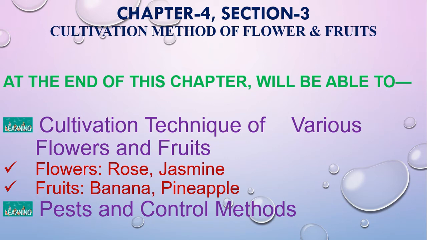Chapter 4, Section 3. The section name is Cultivation Method of Flowers and Fruits. Today, we will be able to understand the cultivation technique of various flowers and fruits, such as rose and jasmine among flowers, and then fruits like banana and pineapple, and the pest and control methods of these flowers and fruit varieties.